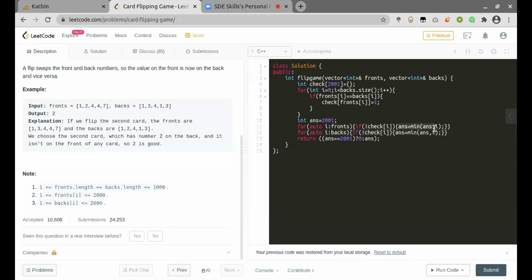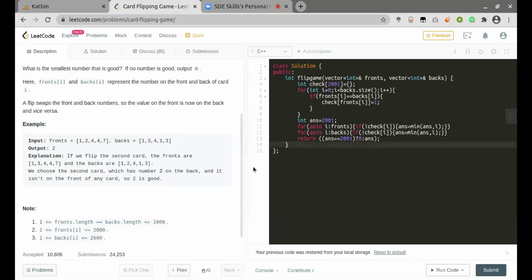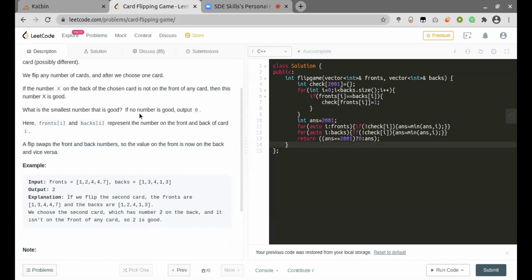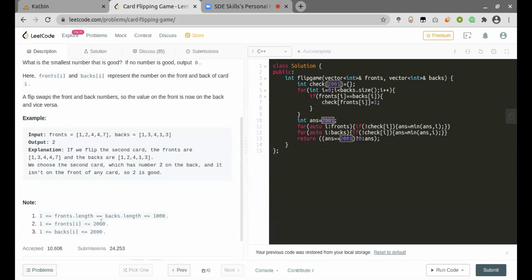So in this line we are taking the minimum, and at last, if none of the values existed, they have mentioned that if no number is good, just output 0. Since I initialized it with 2001, and 2000 was the last possible answer, if the answer does not change, we return 0, which is our base case where we do not find any good number. Otherwise we return our answer. So you are using constant space here, right? Yeah. Okay, that's good.